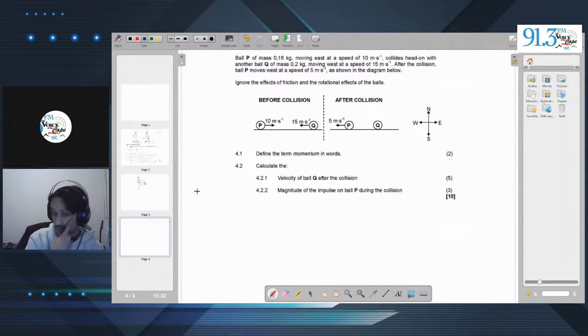So let's see, what do we have? We know that the mass of P, we'll break it up into two parts. We'll write this part here before, right? So the information before. So before, the mass of P is equal to 0.16 kilograms.